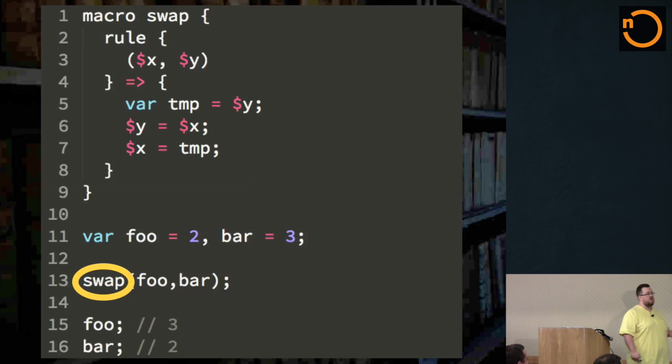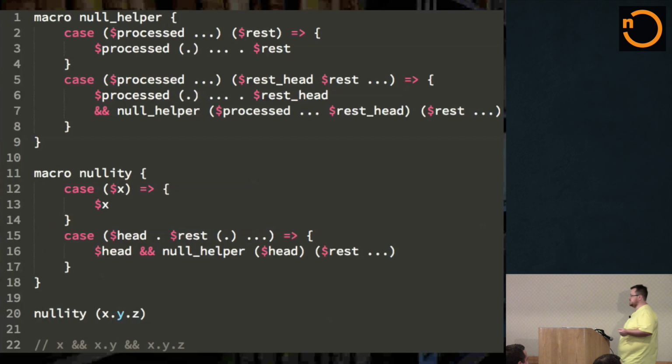Another slightly more complex example, but one that I've run into many times. I want you to look down here. It's a little bit hard for you to read, but look down here at the bottom. Have any of you ever, in your coding, needed to test for something x and x.y and x.y.z? And we can't just do that third test, because if x or y are undefined or null, then that property object access is going to throw an error. So we end up having to do all three of those checks, and it's ridiculous. And we pollute our code with all kinds of ridiculous checks like that.